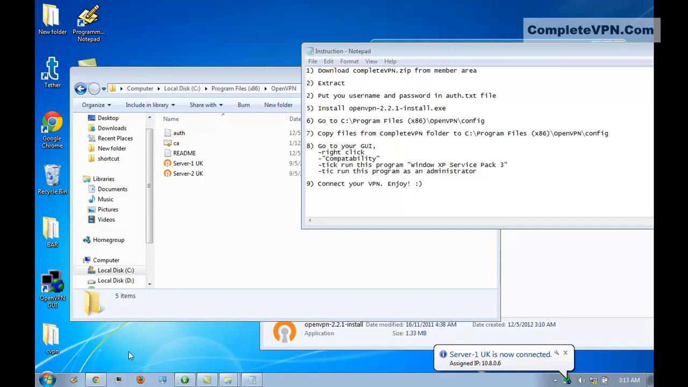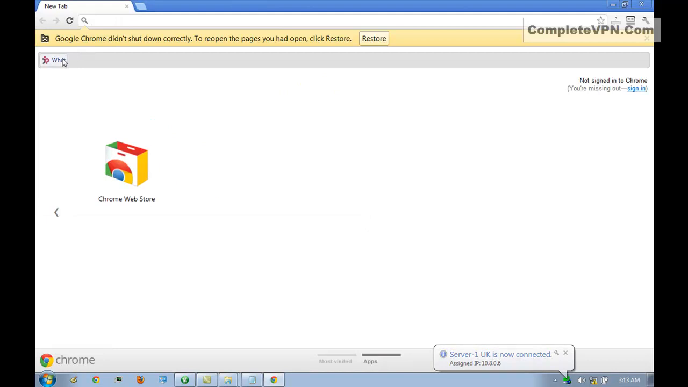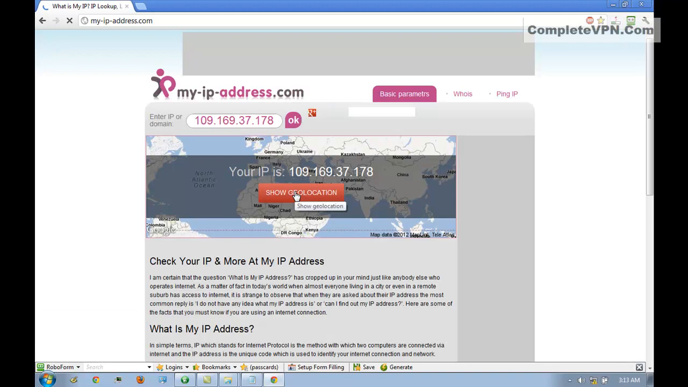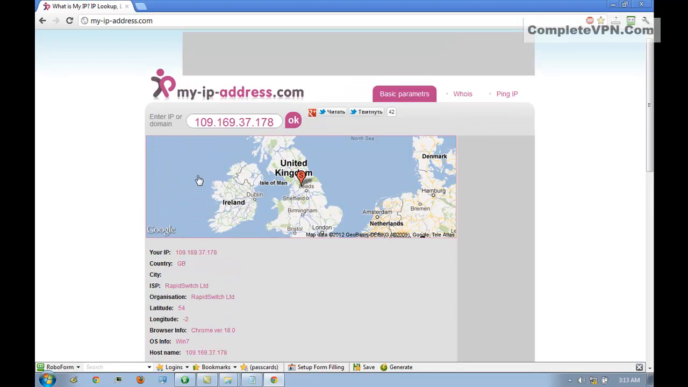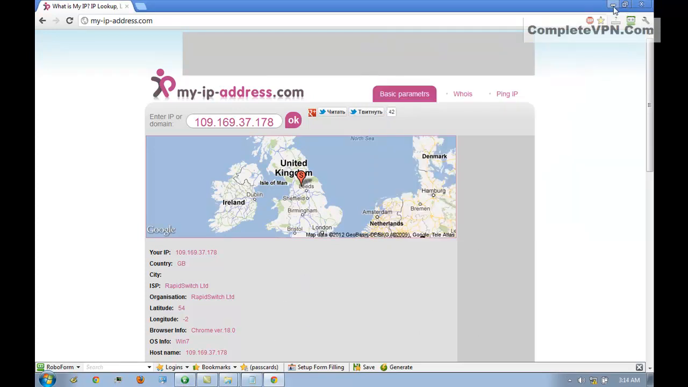we check the IP address, we are connected now. Now, as you can see, I'm browsing anonymously using the UK IP address, using my Maxis broadband. That's all. Thank you.